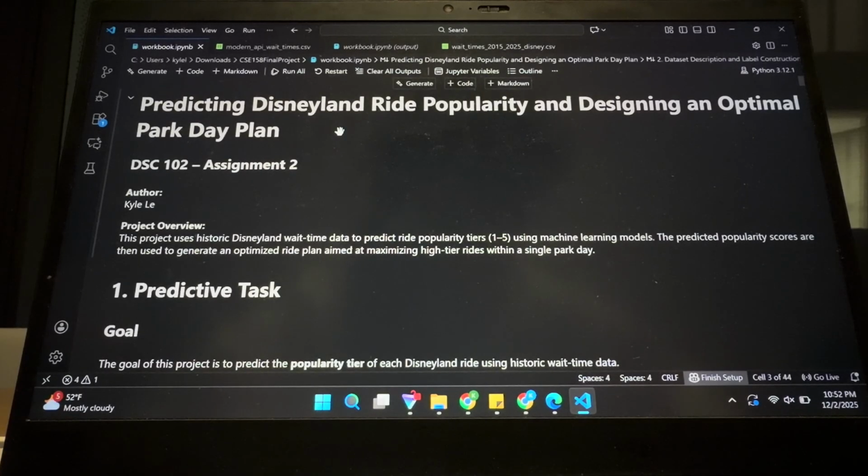Hi, my name is Kyle, and today my project is on predicting Disneyland ride popularity and designing an optimal Disney day. The project combines theme parks and machine learning to find what's most in demand for the rides, and the end goal, of course, is to build a schedule that maximizes the high-tier attractions.